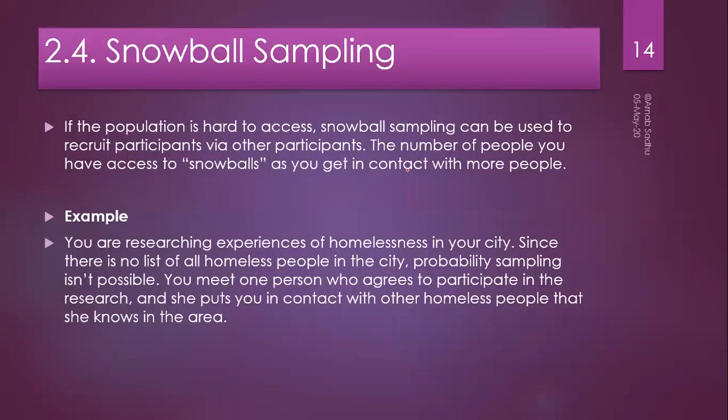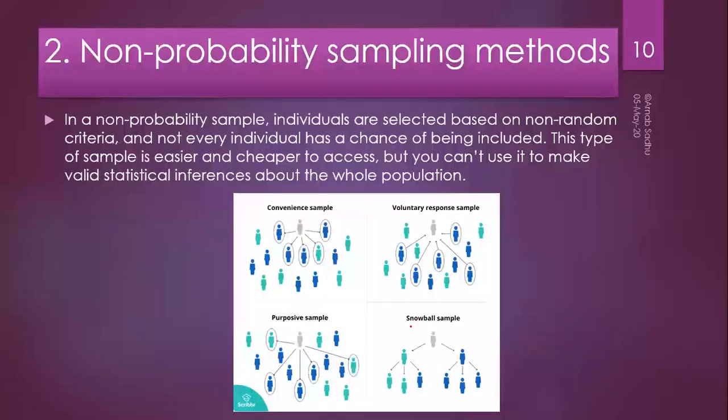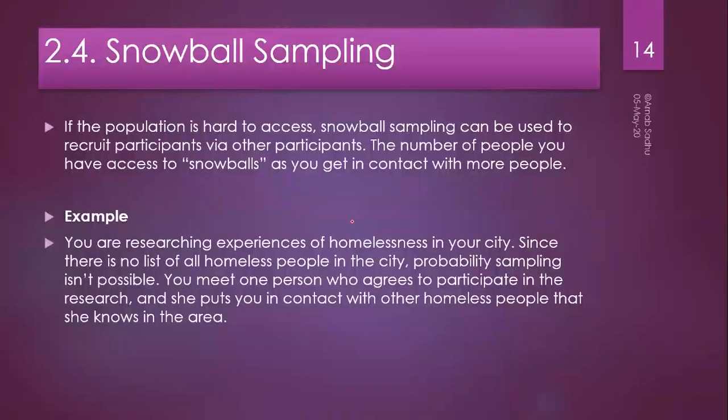In snowball sampling, what you do is you select leaders from the population. If you cannot reach the whole population, here if you see the figure, this is your whole population. You cannot reach the whole population directly. Then you go for this sampling technique, snowball sampling. Rather than going to each and every individual or getting connected to each and every individual, you select a few snowballs or leaders of the community.